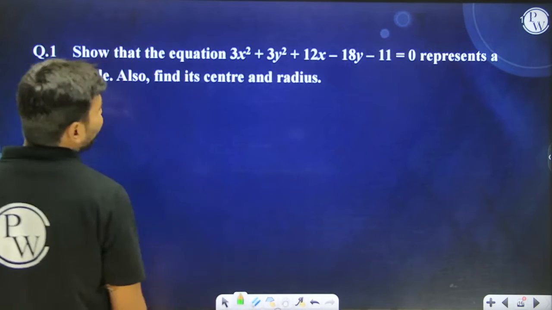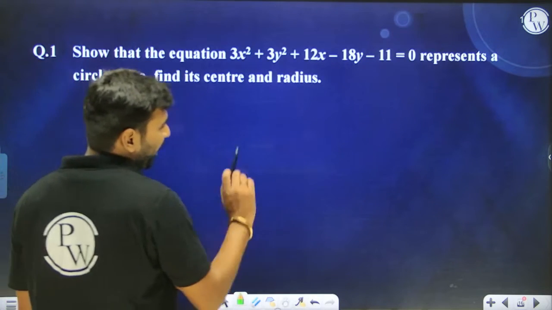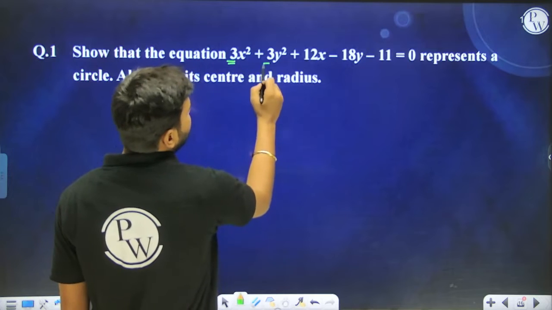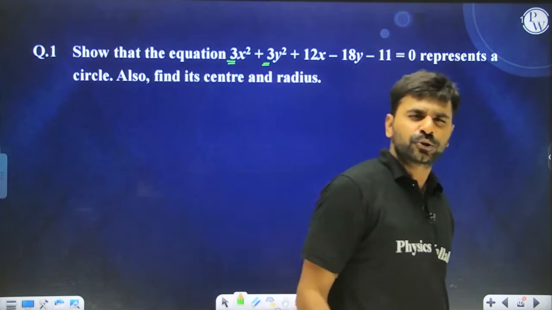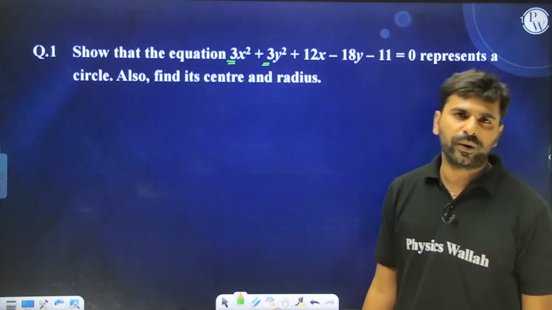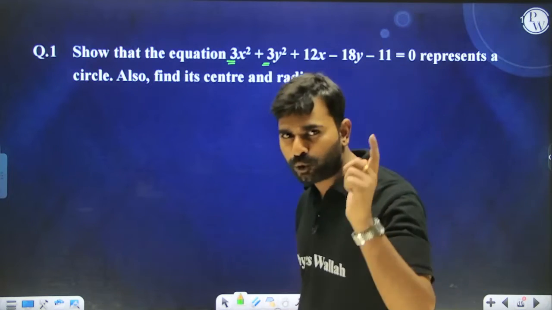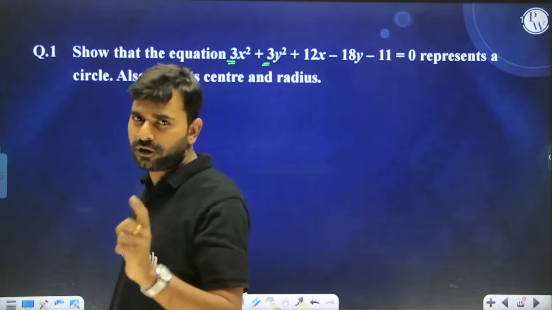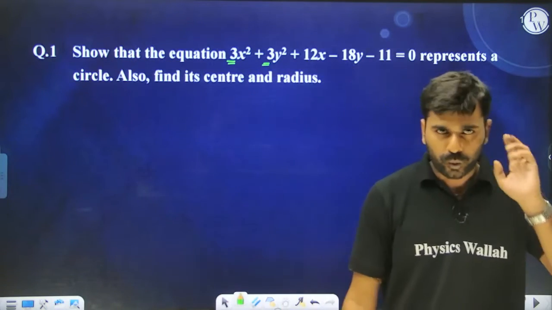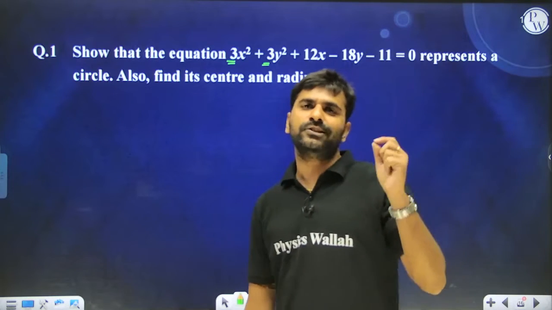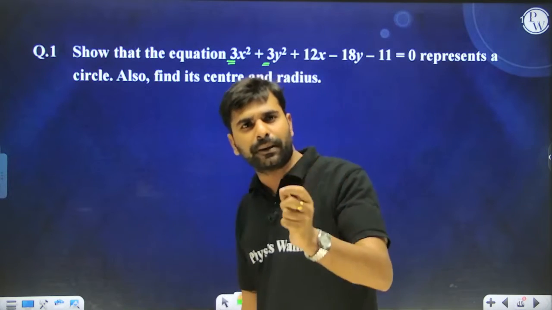Alright, show that this equation represents a circle. Now understand, over here the coefficient of x square and the coefficient of y square are equal, and there is no xy term in it, so this has to be nothing but an equation of a circle. How to identify whether an equation is of a circle or not? Number 1, the coefficient of x square and the coefficient of y square have to be equal. Number 2, there has to be no xy term in it, then it will represent a circle.